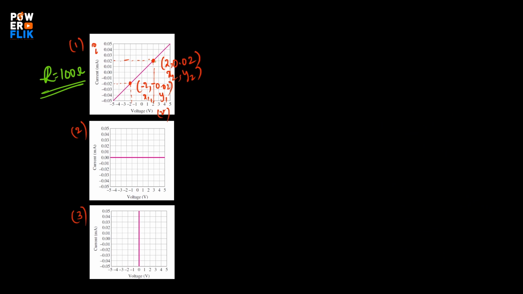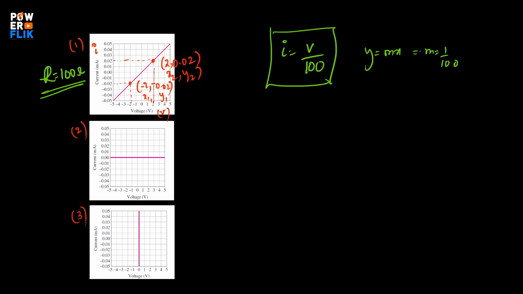We can re-verify it also. For example, R is equal to 100, so the equation will be I equals to V by 100. Like y equals to mx and m equals to 1 by 100, right?